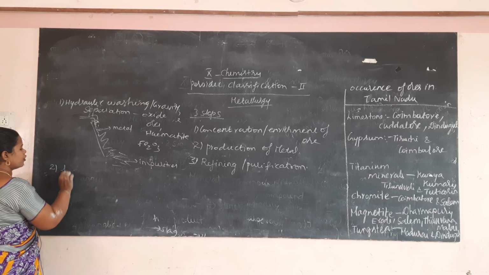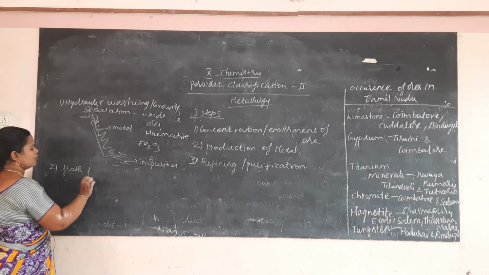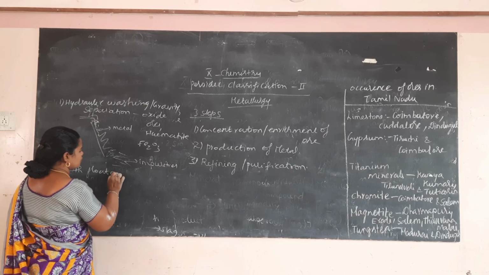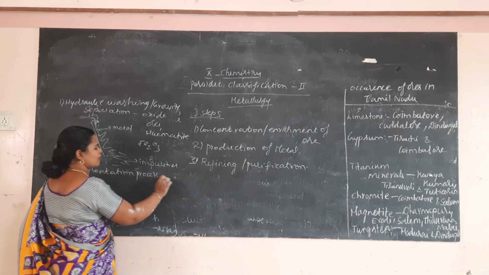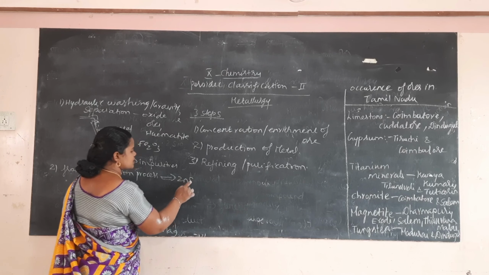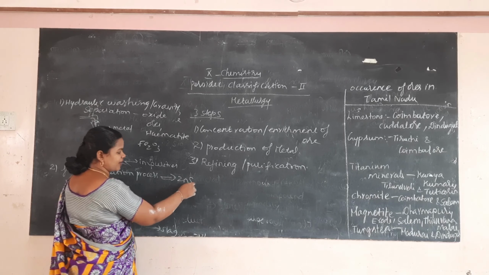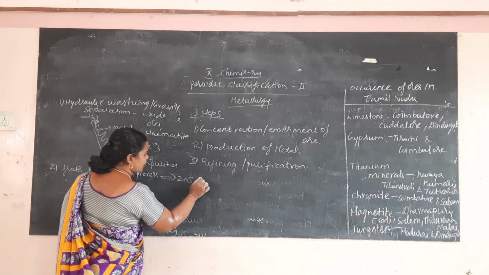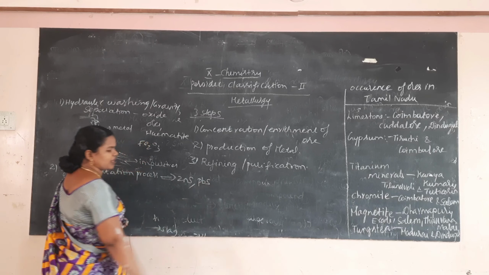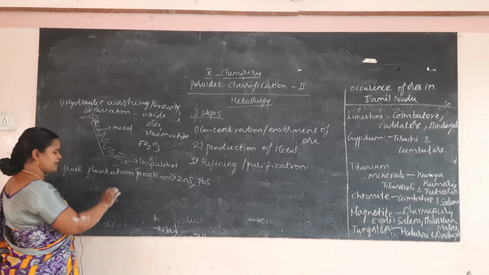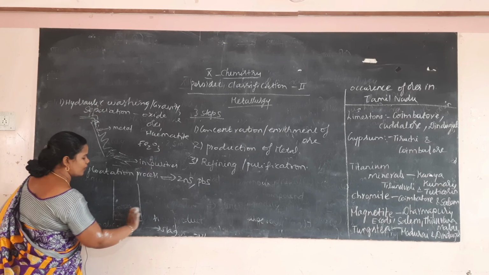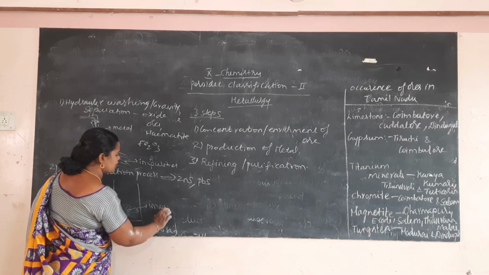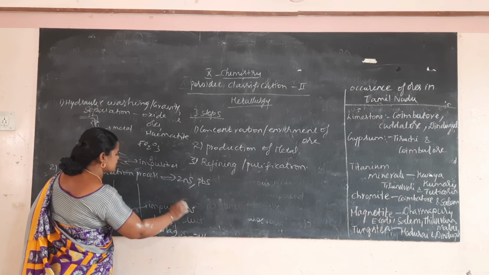Then the second one, froth flotation process. This method is applicable to sulfide ore, for example zinc sulfide, zinc blende, or lead sulfide, galena. Here in this container the impure sulfide ore, zinc sulfide ore, was taken.